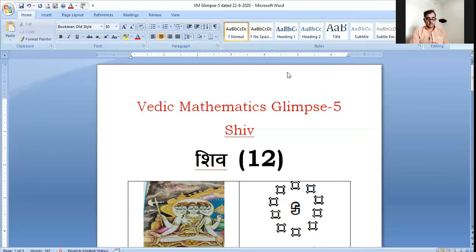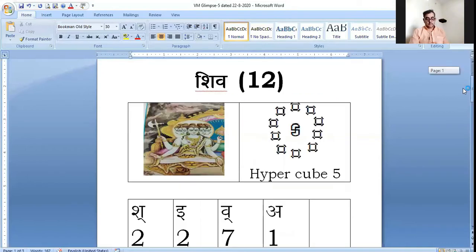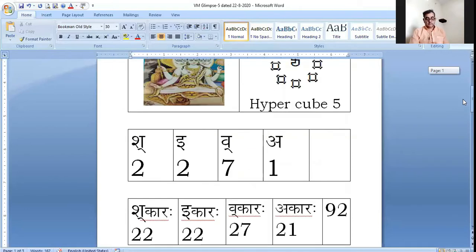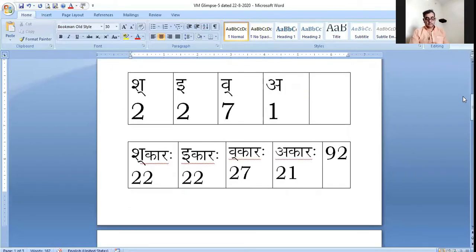Lord Vishnu is a 6-head Lord, 6-space Lord. So today we shall be visiting 6 features of the formulation Shiv. Let us first of all see the formulation Shiv is Sha, E, Y, and A. And Sha has value 2, E has value 2, Y has value 7, and A has value 1.